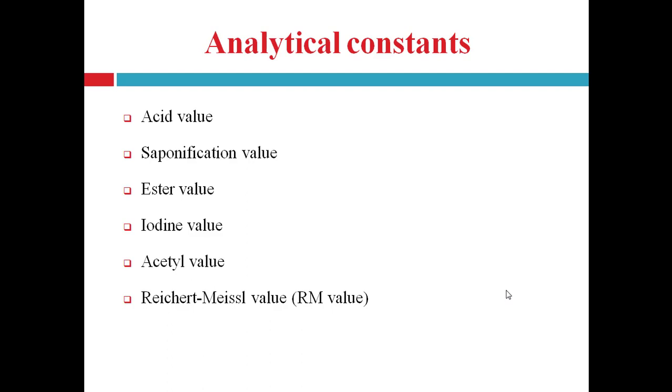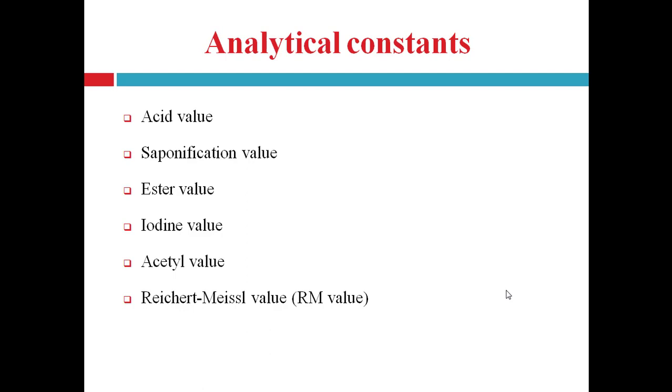In the previous lecture on fats and oils, we saw different examples of fats and oils, the difference between fats and oils, nomenclature and different reactions of fats and oils. So we know the different properties of fats and oils, physical as well as chemical, and how fats and oils react with different chemicals.